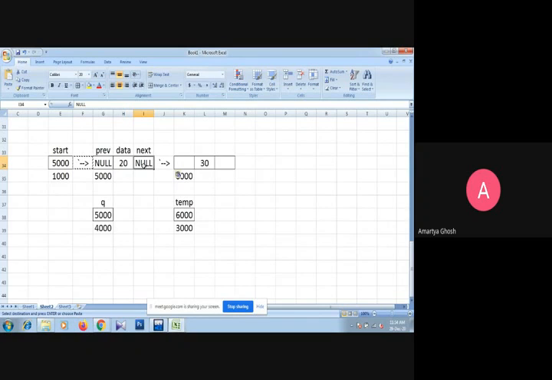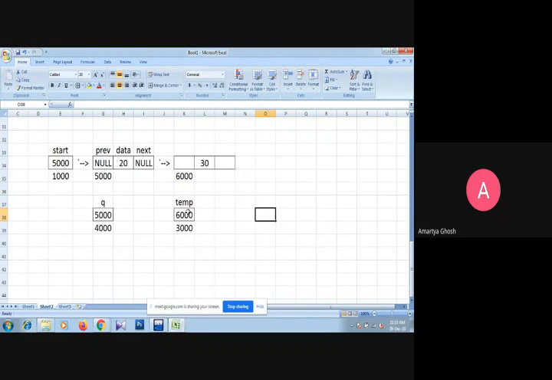So the next part of the first node, or the last node, contains the new node base address. That is why this link will be created. The base address of the new node is stored in temp, that is why temp is pointing.